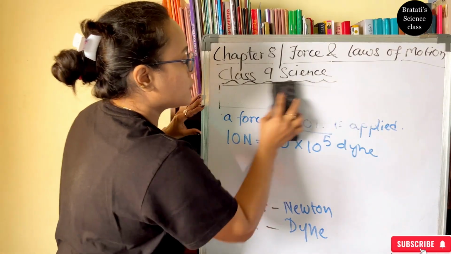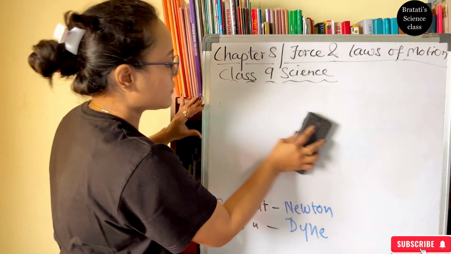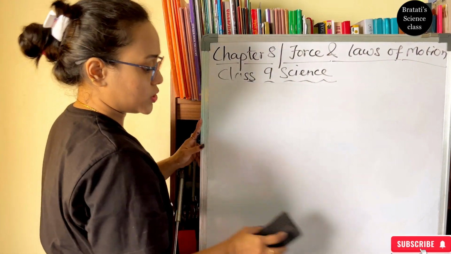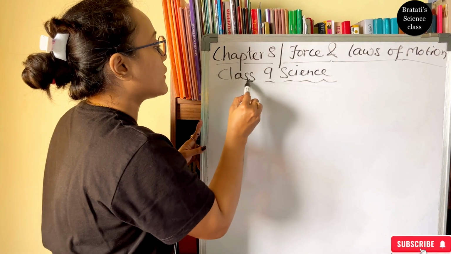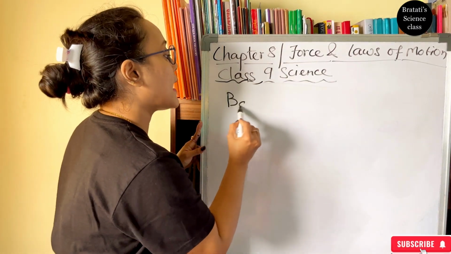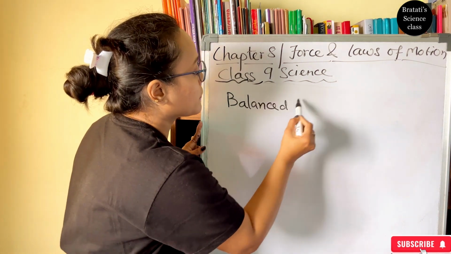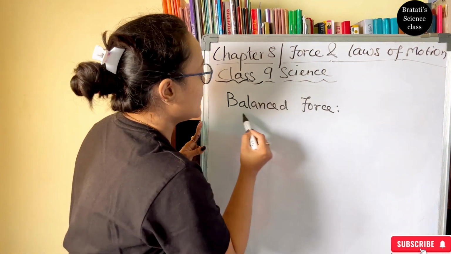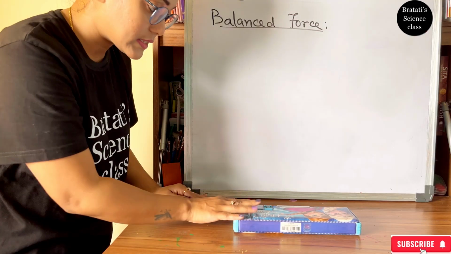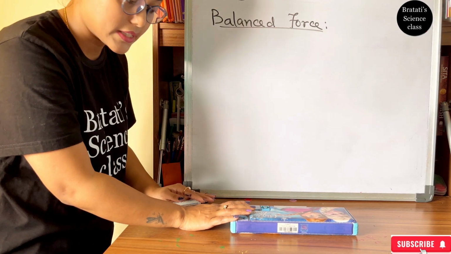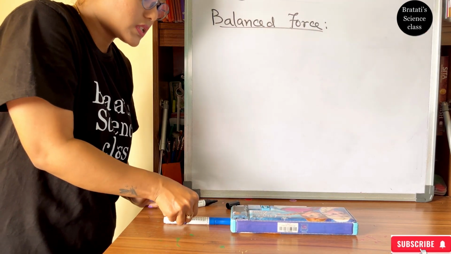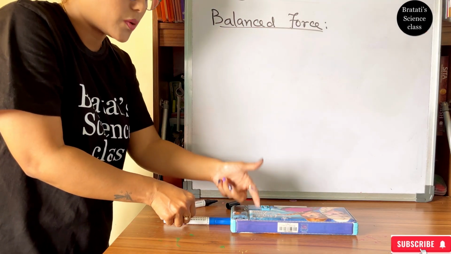So how much force is required for an object to change its position from rest to motion or vice versa? For that we need two kinds of force. One is balanced force. I am applying force to an object that is at rest, and this force is such that it is not moving the object.